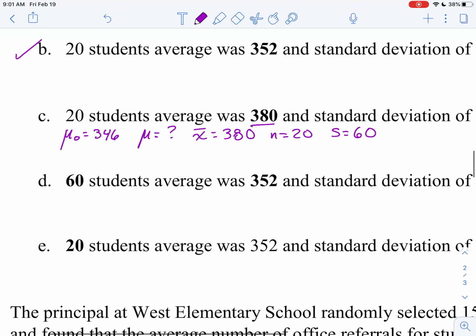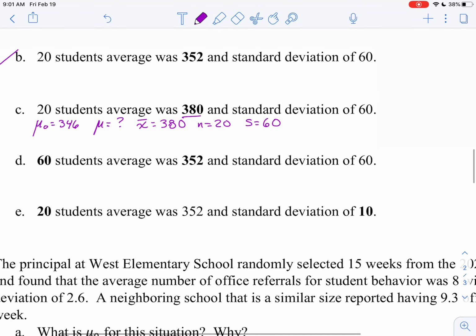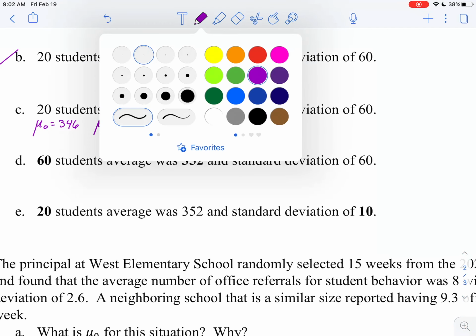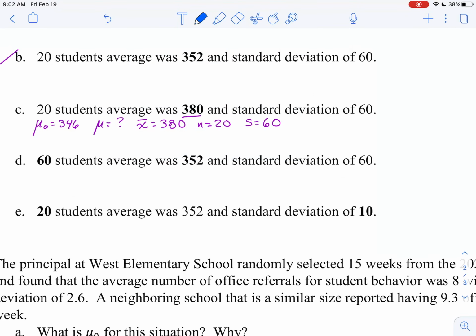So we're going to go to our calculator and we're going to run a hypothesis test called a t-test. So we're going to go stat over to test, choose number 2. Mu naught is 346, x bar, sample average, is 380, sample standard deviation is 60, sample size is 20, and we're testing to see, is my population average greater than 346, so greater than mu naught, and then we're going to hit calculate. When we do that, we find that the p-value is 0.01.